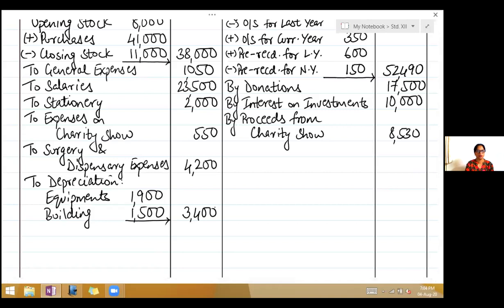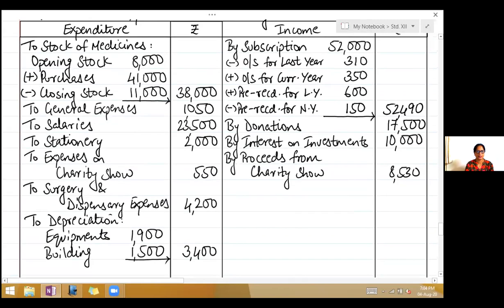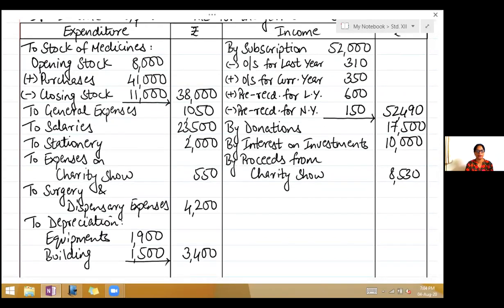Now we will close income and expenditure account. So see which side is greater, the debit or the credit, the income or the expenditure. So take the credit side total, add up the figures. So it's 88,520.